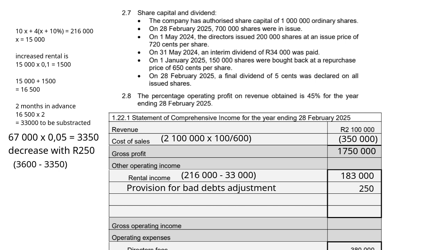Then we'll consider whether we've got a trading inventory surplus or deficit. If we read 2.2, a physical inventory count shows the value of trading inventory on hand as 160,000 Rand. If we go to information 1, our trading inventory is 154,000. So in other words, we are going to have a trading inventory surplus, 160,000 minus 154,000, and that will give you an answer of 6,000.